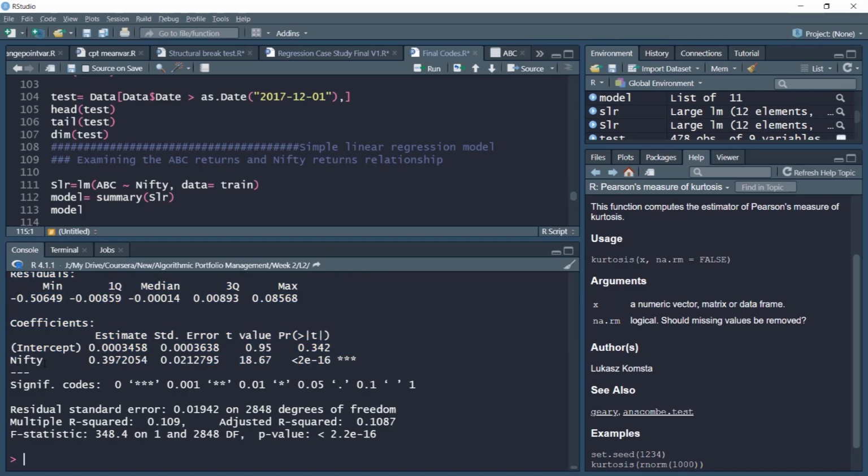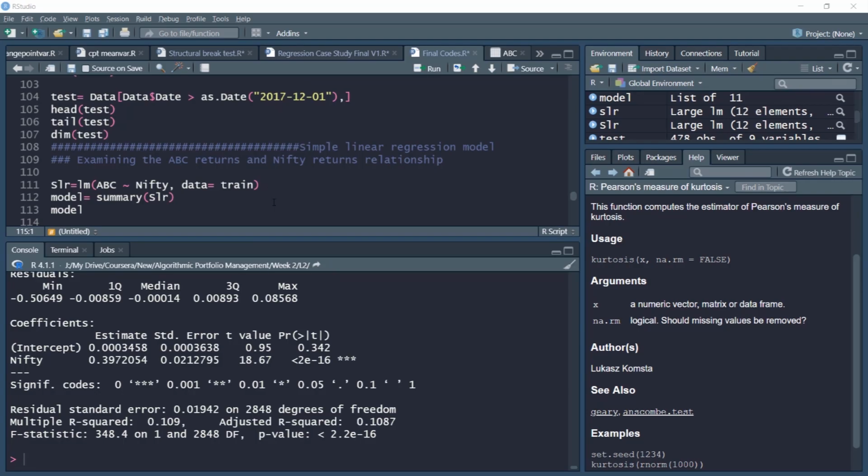In this case, the market is proxied by Nifty. The remaining approximately 89.21%, around 89%, is the idiosyncratic risk, which is specific to ABC stock. The remaining 10.87% is driven by the market and explained by the market. So this is our interpretation of the overall regression.